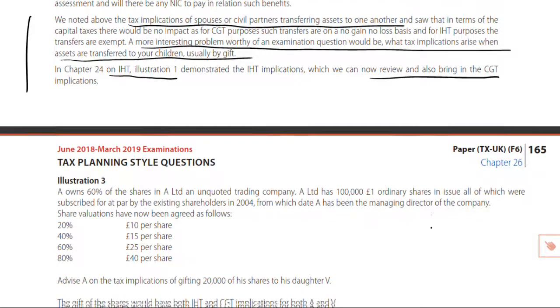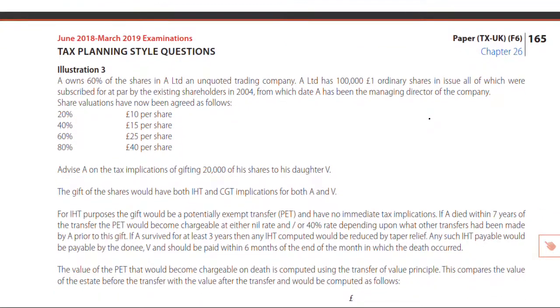And what we've then got is a little illustration here. And what I'd like you to do is to read carefully through these illustrations and examples. Again, I hope I've made the notes here self-explanatory for you to be able to understand what the issues are. To get you thinking, should you get this style of question, that you may be asked to advise a taxpayer during their lifetime about giving away assets either in lifetime or on death. And at that point, you have to consider both capital taxes. Both capital taxes are relevant in terms of lifetime gifting, purely IHT relevant in terms of gifting on death, because